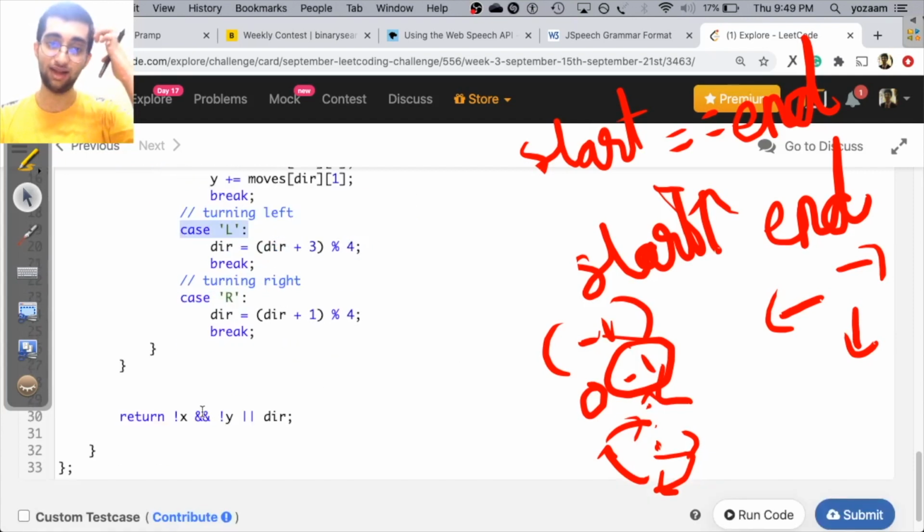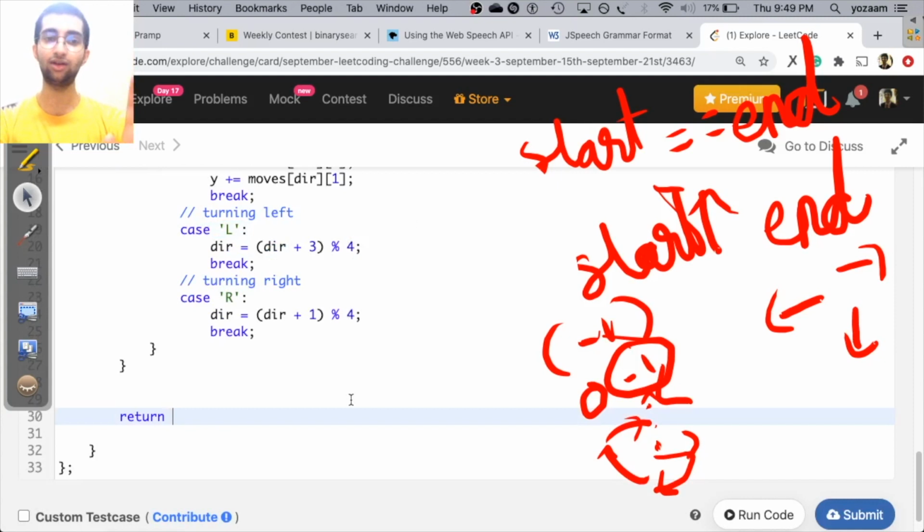Now how do we know that? What is this condition? First of all, when is it a circle? If you have started at the origin and you have ended at the origin. That's one condition. What's the other condition? The other condition is if your direction is not north.